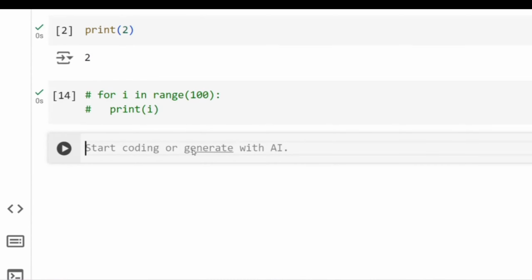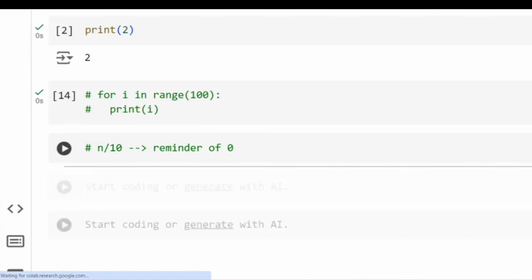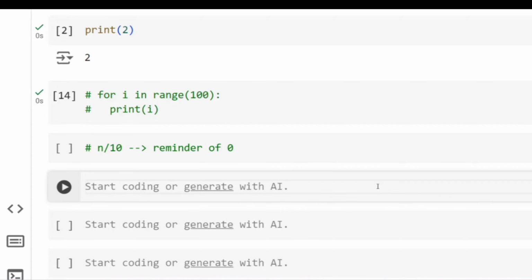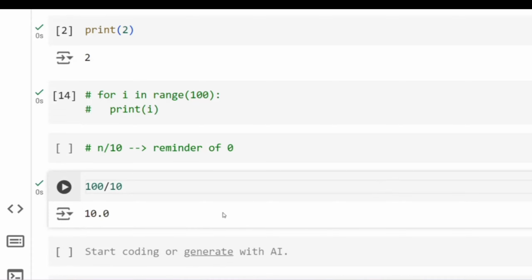Before we do that, we need to understand what multiples of 10 mean. That means you have a number n, and when you divide that number by 10, you get a remainder of 0, isn't it? So that is what a multiple of 10 means. Remember we talked about arithmetic operations. Let's say I have 100, I divide this by 10, you get the quotient as 10. But what if I need the remainder? You put a percent symbol and do this operation, you will get 0 as the remainder. Like let's say I put 103 and divide it, you see, you get a remainder of 3.